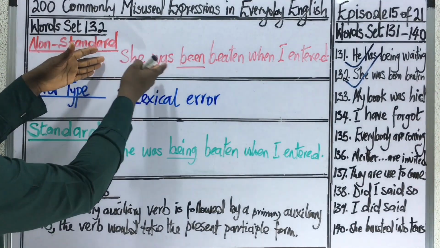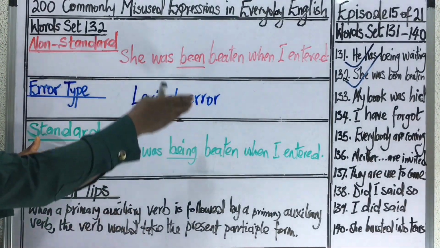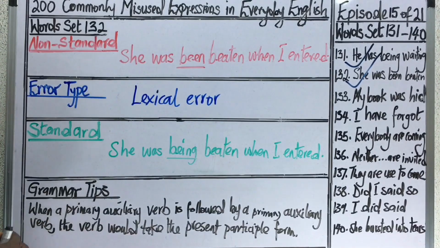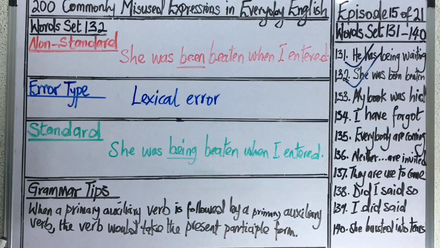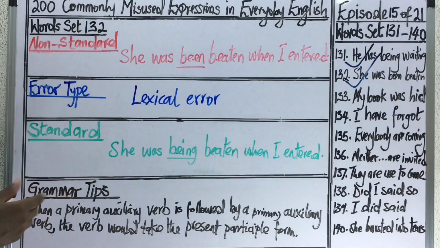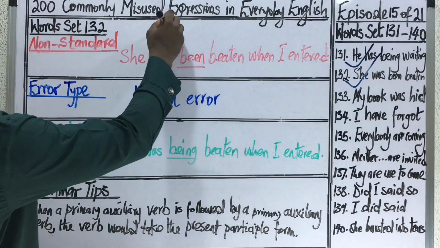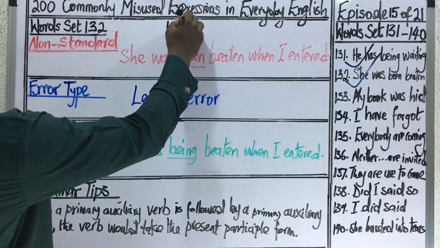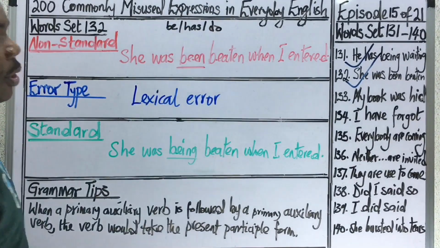So instead of saying "she was being beaten when I entered," you could say "she was being beaten when I entered." And what are the grammar tips to explain that? When a primary auxiliary verb is followed by another primary auxiliary verb, the second verb would take the present participle form. Now this is what we are trying to say. Remember, we have established in this video that there are three primary auxiliary verbs. You have be, and then you have has, and then you have do. So these are the three primary auxiliary verbs.